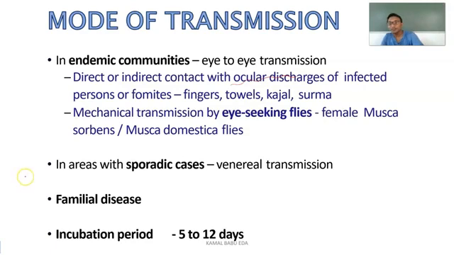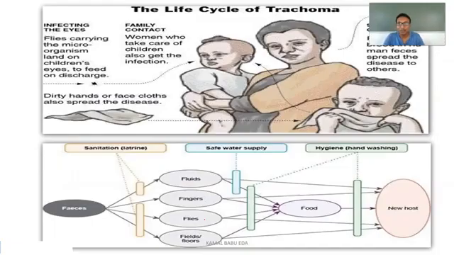In areas with sporadic cases, we can see mostly venereal transmission, and we can observe familial disease. Coming to the incubation period, it is about 5 to 12 days. So this is the life cycle of trachoma. You can see the infected eyes. Flies carrying the microorganisms land on children's eyes to feed on discharge.